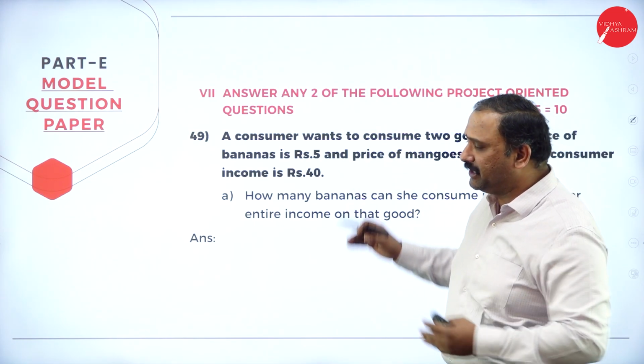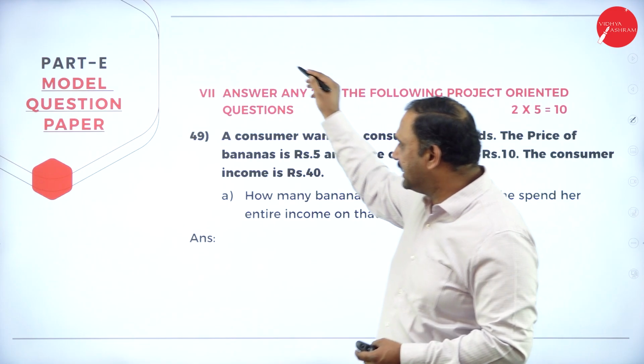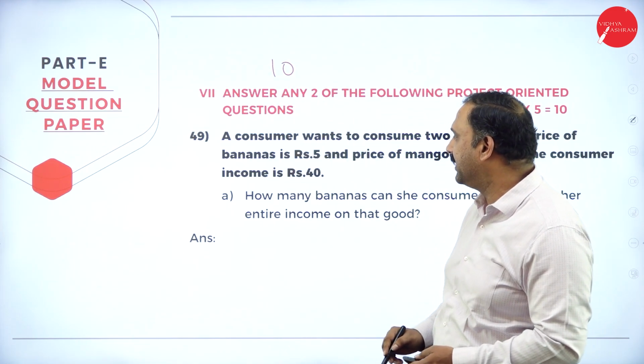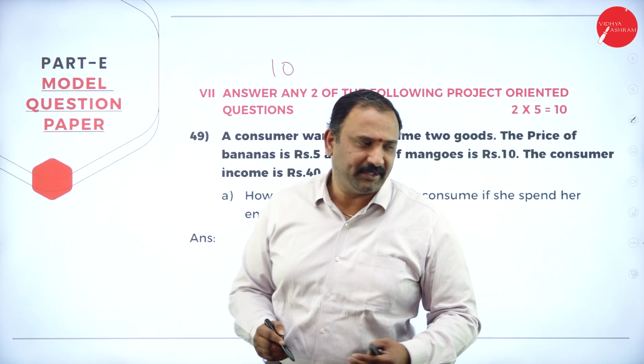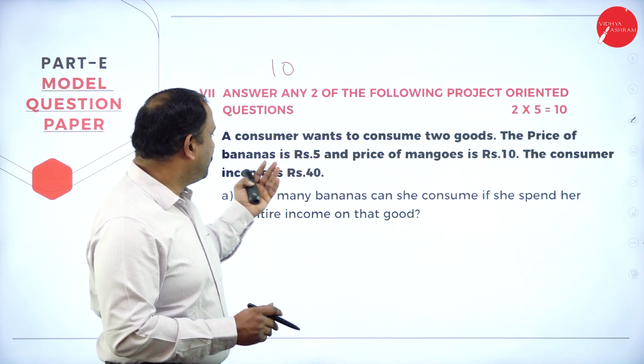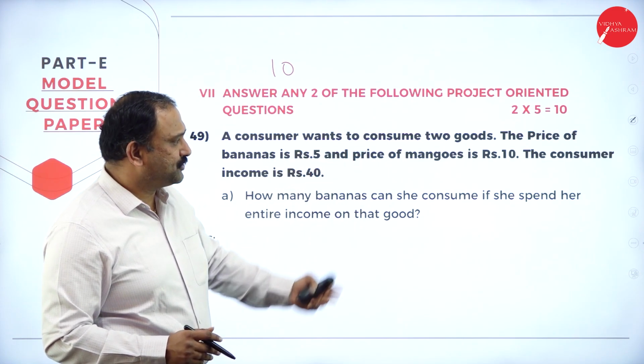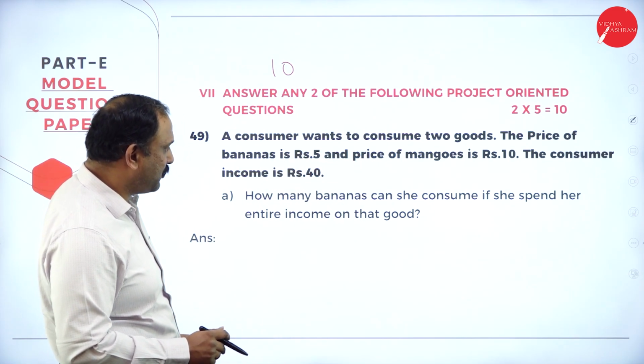Followed by part D, the model question paper. So this carries 10 marks. There are only 2 questions coming up. All of you know about it. We are going to talk about what the consumer wants here. So you have it here: the price of bananas is 5 rupees, the mangoes is 10 rupees, the consumer income is 40 rupees.